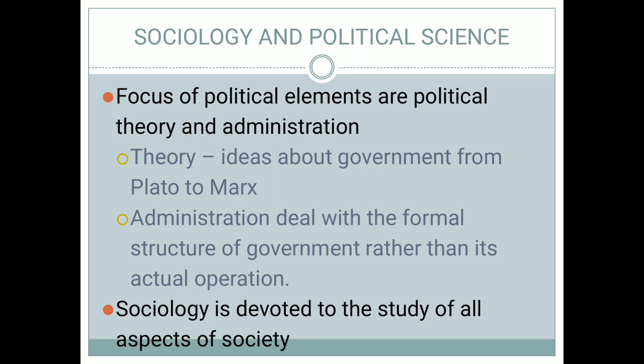Now, how is sociology related to political science? Because in political science, we study the theoretical part: how government functions, how different formal structures in government take place, all because of the society. Why is government formed? So that the country can run in a smooth and effective way. When we say the country should run smoothly and effectively, it means we are related to the society, we are related to the people.